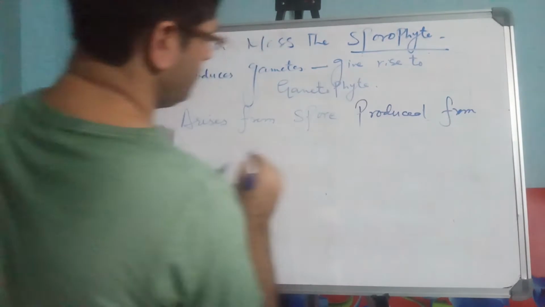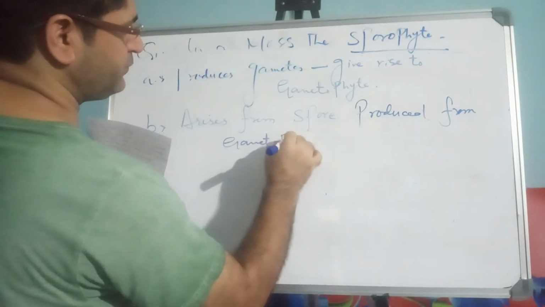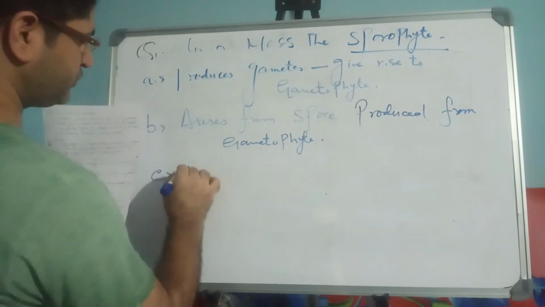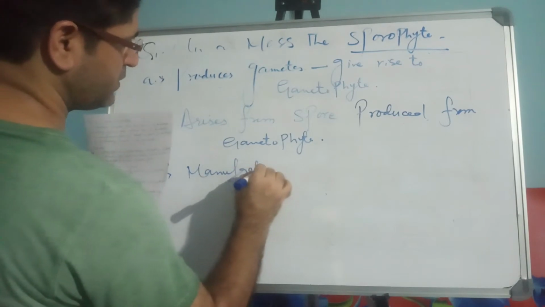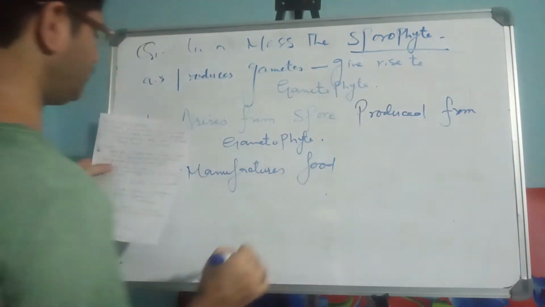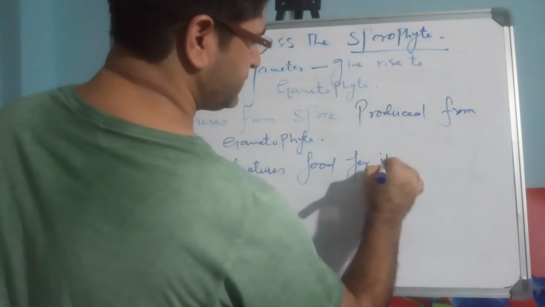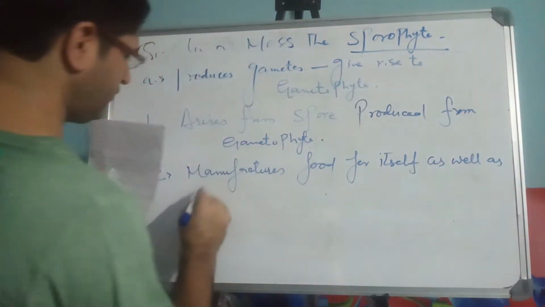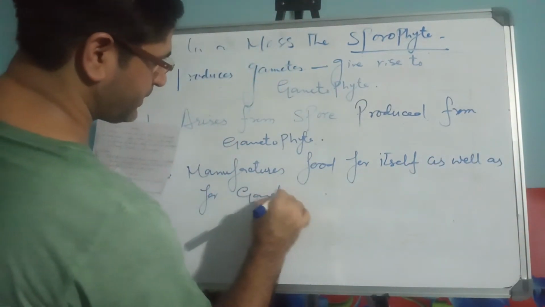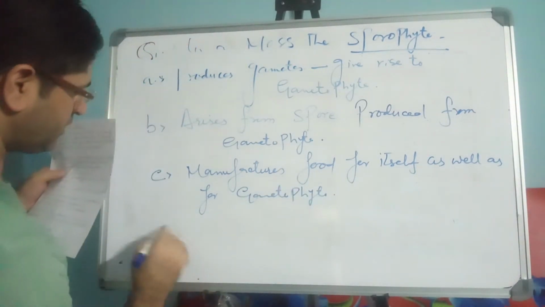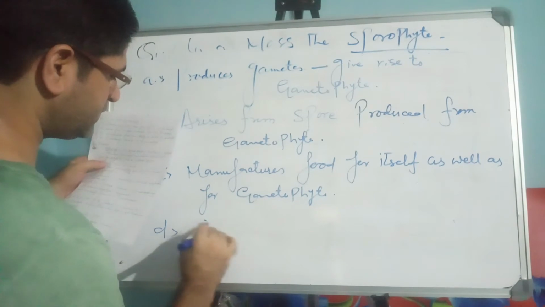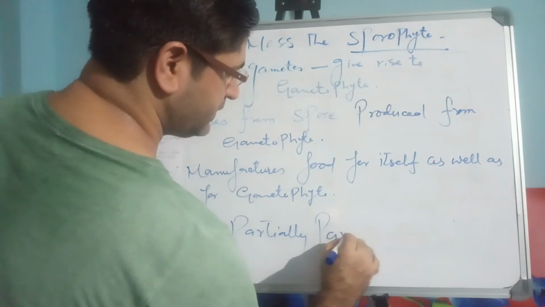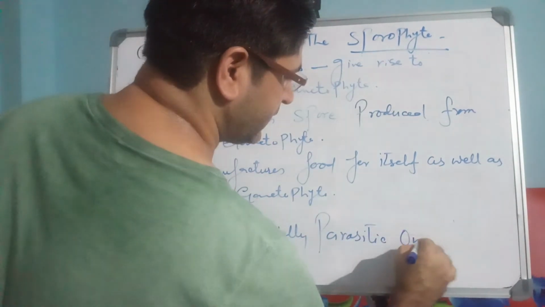Option C, manufactures food for itself as well as for gametophyte. And option number D is partially parasitic on gametophyte.